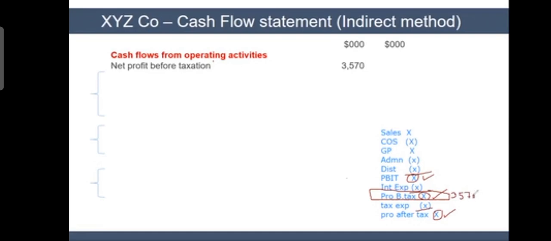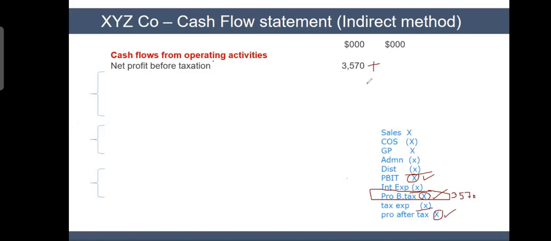If you remember, I was explaining in the very beginning of this topic, when I was giving the introduction, that the cash flow statement is a kind of reconciliation statement between the profit on the income statement and the cash on the balance sheet. Income statement will say profit is $1 million, but balance sheet will say cash is only 100,000. So where is that remaining 900,000? The difference we have to find out, so we will start with profit from the income statement and end at cash on the balance sheet. I'm preparing a reconciliation statement between the profit on the income statement and cash on the balance sheet.